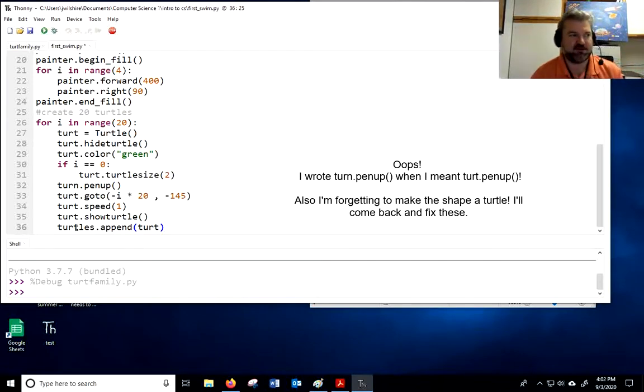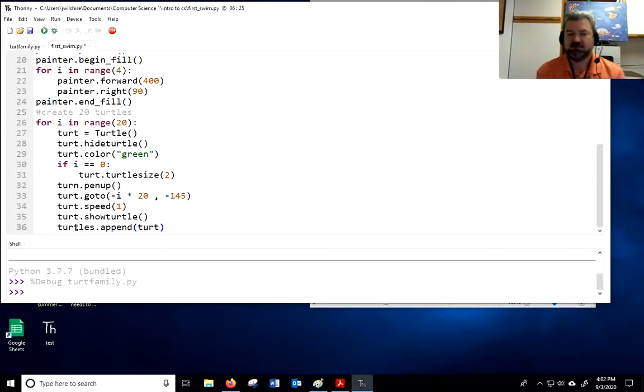You can also get it from my Introduction to Computer Science Using Turtle. That's on my Computer Science 1 webpage. It's on page 30. Just Google my name. Anyway, hopefully you got all that in.